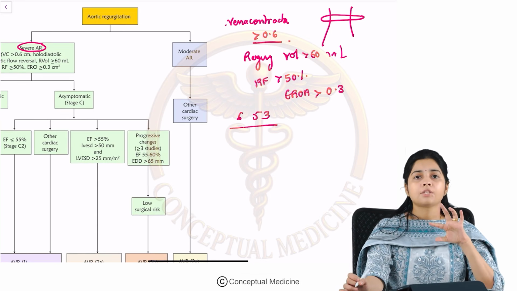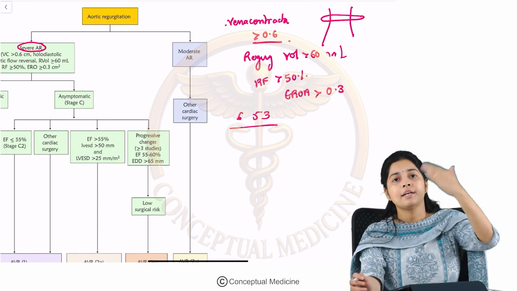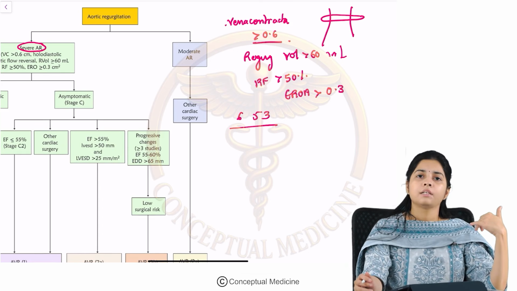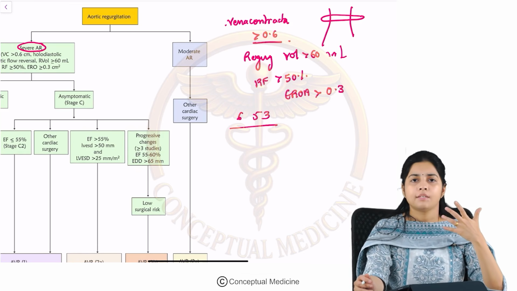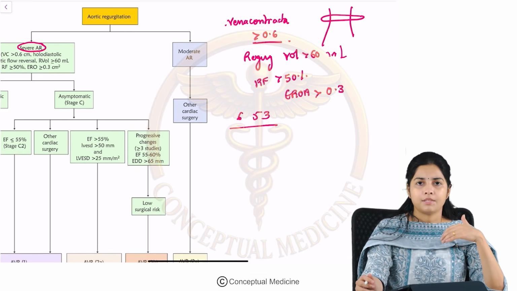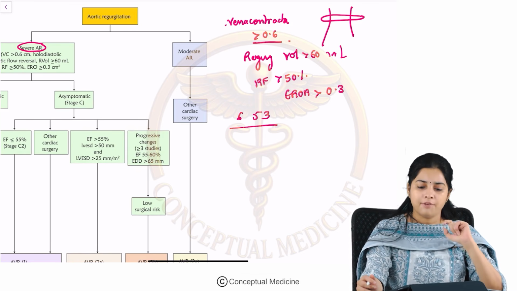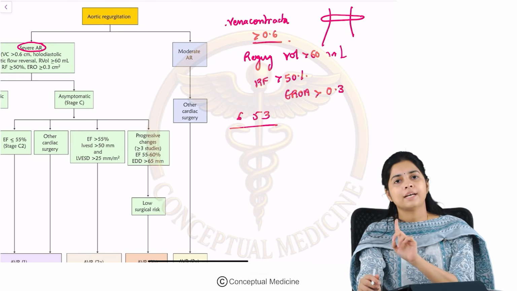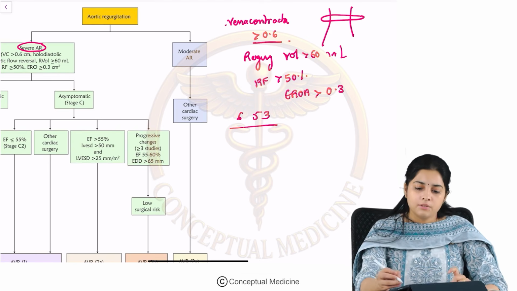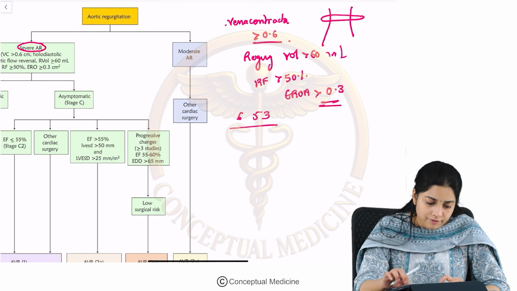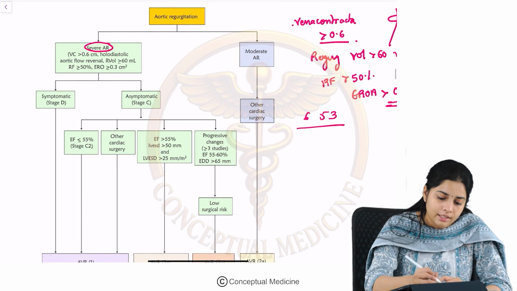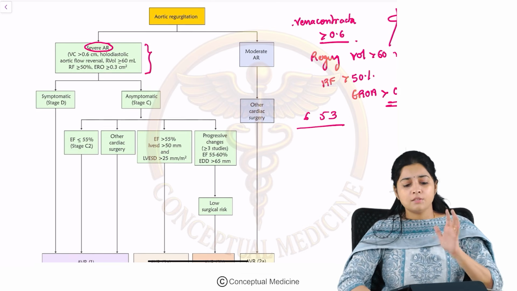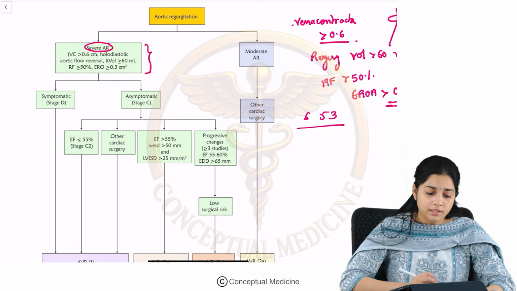Regurgitant fraction basically means that if 100 ml of blood is flowing in the forward flow, and 50 ml of blood is flowing back, what is the regurgitant fraction? It is 50%, right? And effective regurgitant orifice is where you take the diameter of the regurgitant flow. If this is more than 0.3, if all of these features are there, this is what we call the severe AR.